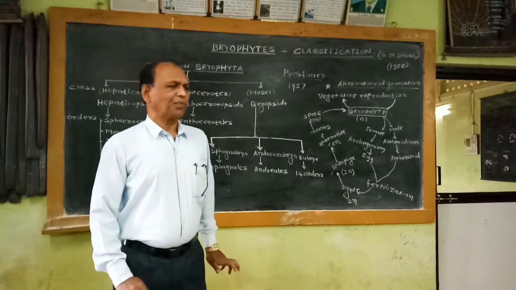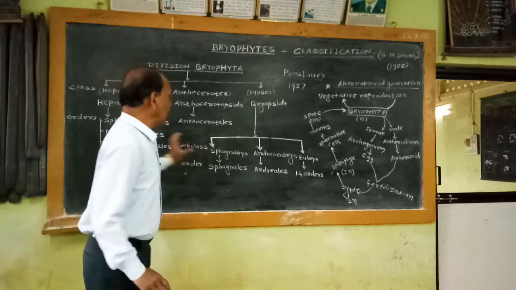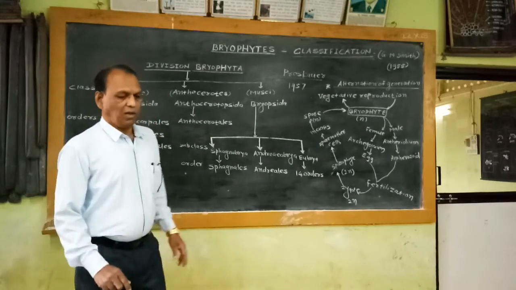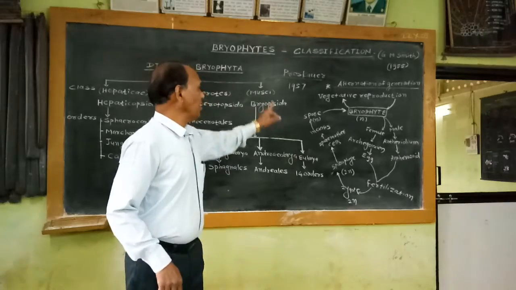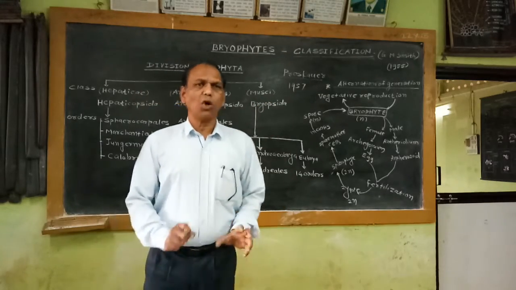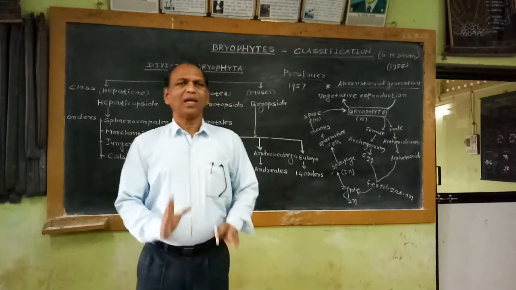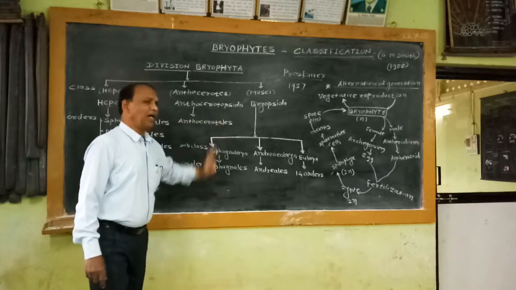So this is the classification of the Bryophytes up to the orders as per our syllabus, made by G.M. Smith and modified by Proskauer in 1957. I would like to discuss in short a few characters of each class: Hepaticopsida, Anthocerotopsida and Bryopsida.